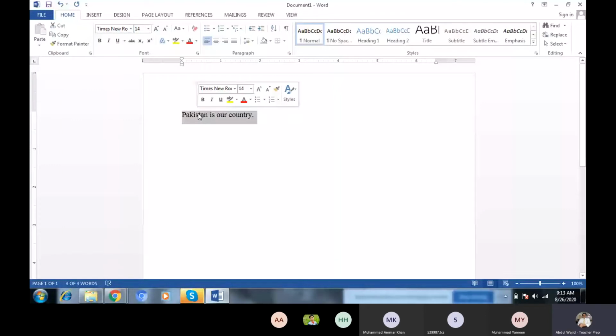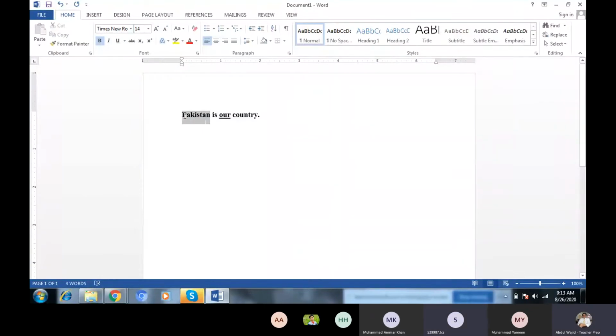Now this is used for bold, right? Bold, yes. Now when you bold that one, this is used for italic, where some curve will be there, and this one is used for underline. I want to underline only "our". You will select this "our" first, and after that you underline. Now it is underlined.